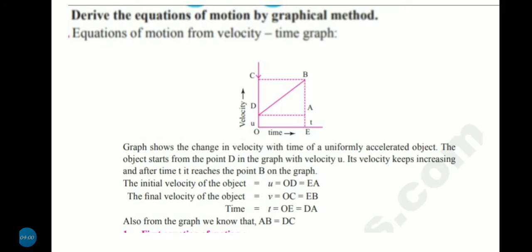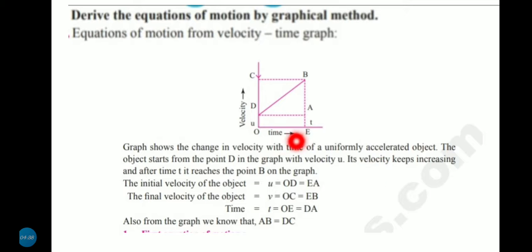It's a very important 5-mark question. Derive the equations of motion by graphical method. Equation of motion from velocity time graph. X-axis is time, y-axis is velocity. The graph shows the change in velocity with time of a uniformly accelerated object. The object starts from the point D in the graph with velocity.